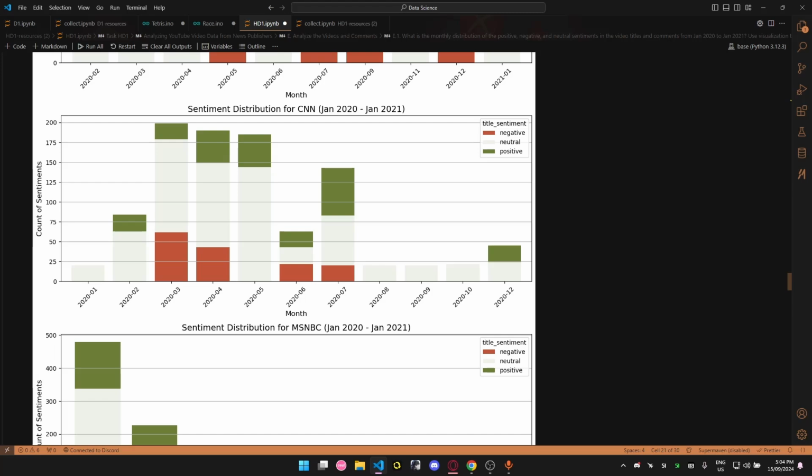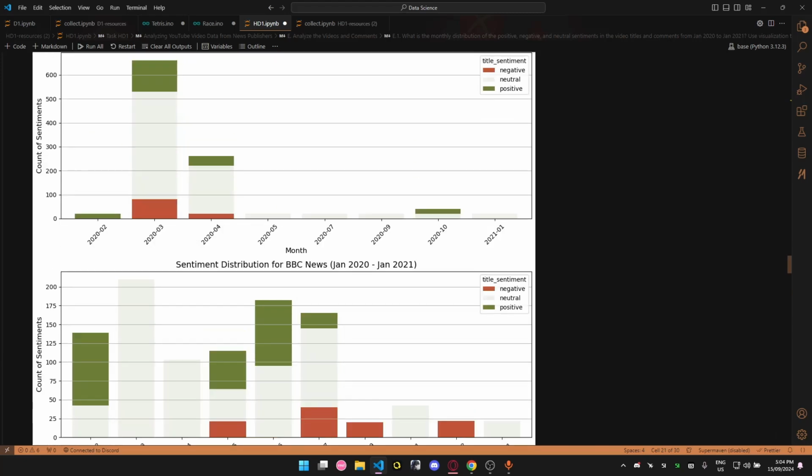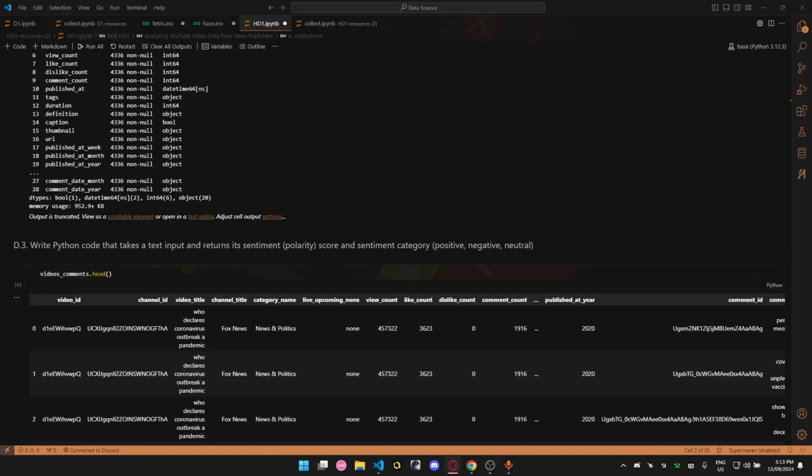Of course, this is because in the early stages, COVID-19 was a pretty dominant topic in the world. How could we forget how we were all talking about COVID-19 in early 2020.